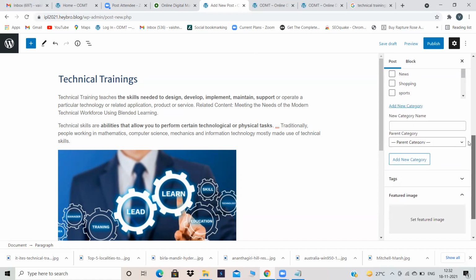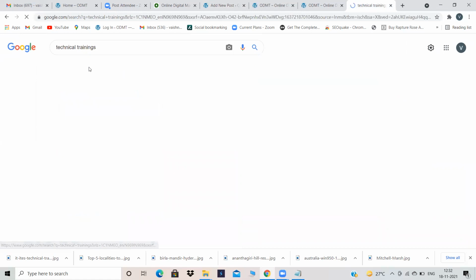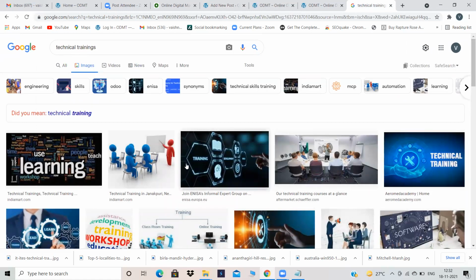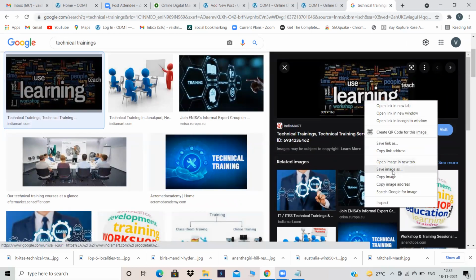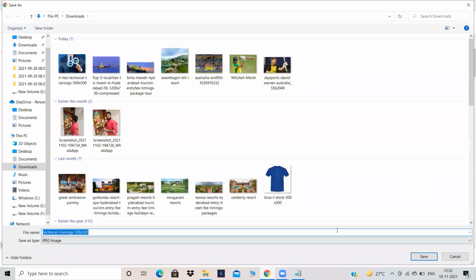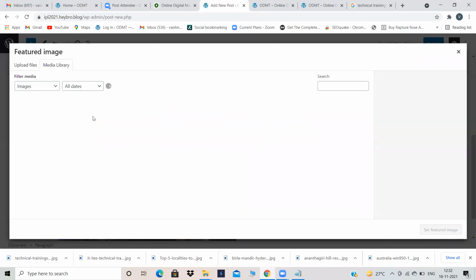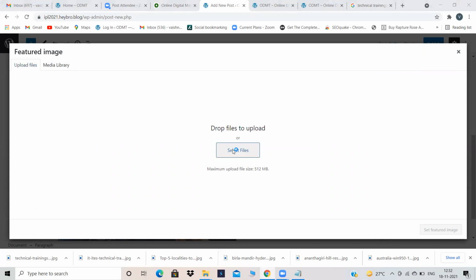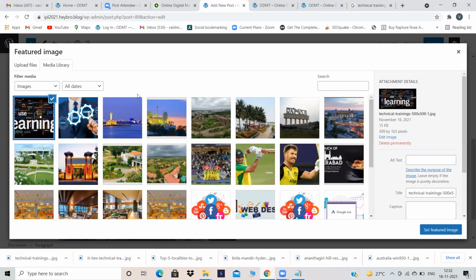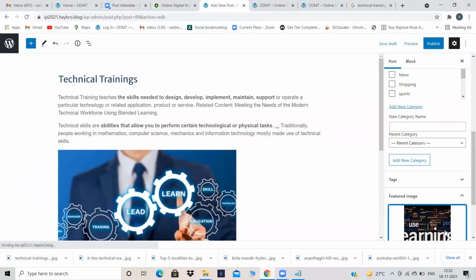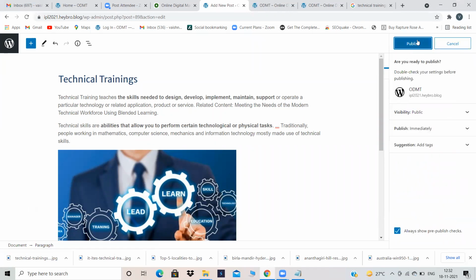Now the next step, Pranita. Are you there, Pranita? We need to give a featured image. So let's assume that this is our featured image. A featured image is nothing but a thumbnail. Then come back, give the featured image, upload files, select it, done. Click on set featured image. Okay, we have created our blog, given a featured image and a category also, and click on publish.